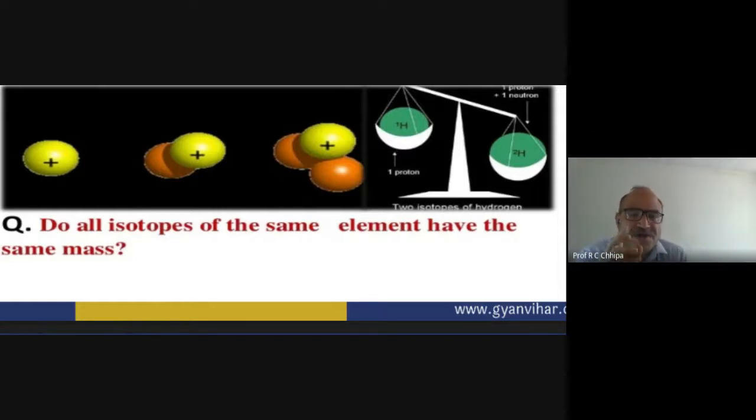The yellow ball indicates the proton, whereas the orange ball indicates the neutron. So here hydrogen, deuterium, and the third one is called tritium.